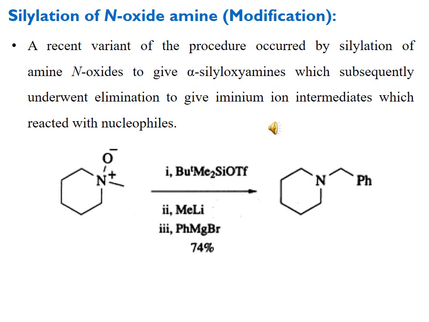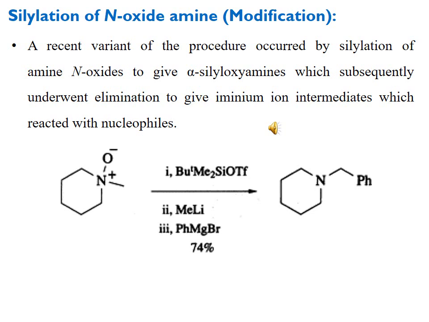Here in this case tertiary butyl dimethyl silyl triflate has been used as an activating agent instead of any anhydride or acyl halide, and we get the intermediate of alpha silyloxyamines, which are converted into iminium ion after the elimination step, and then in the end the attack with the nucleophile.